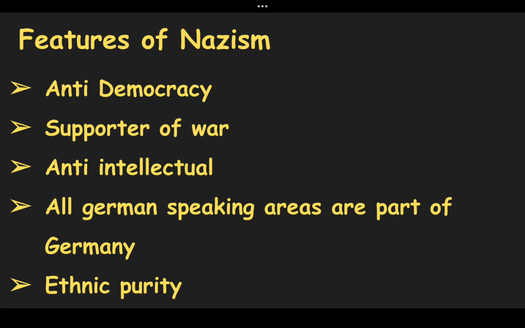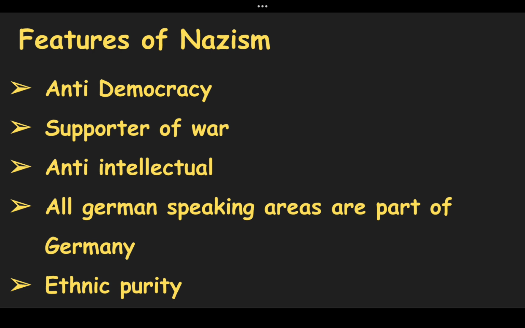They were anti-intellectuals, meaning they said intellectuals use emotions as the leader, divert the focus of the country, and are destroyers of power. He declared that all the German-speaking areas belong to Germany, and he had a concept of ethnic purity, which means the Aryan race, and they believe in pure blood.